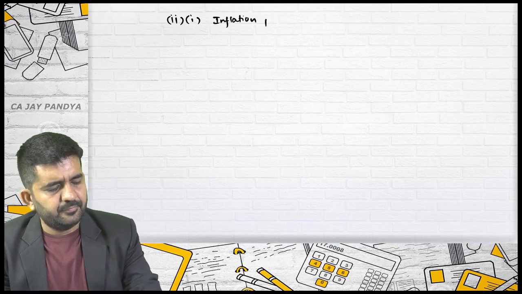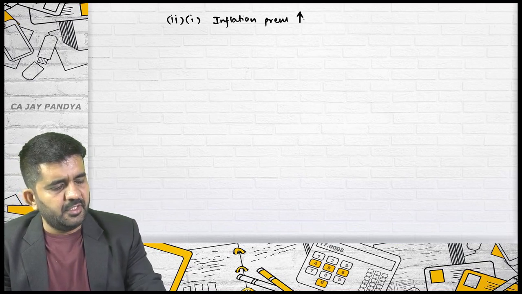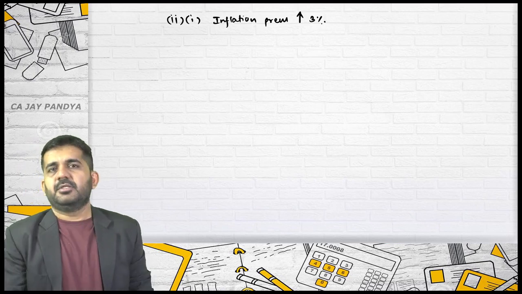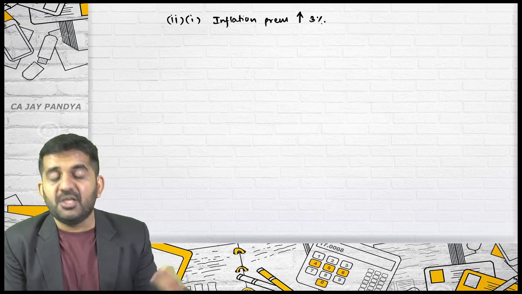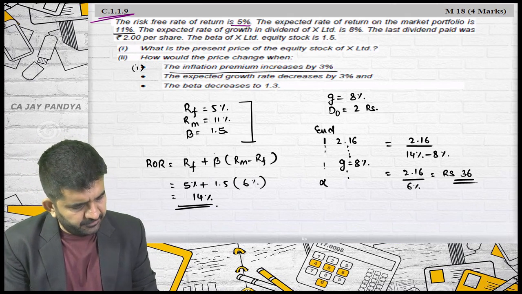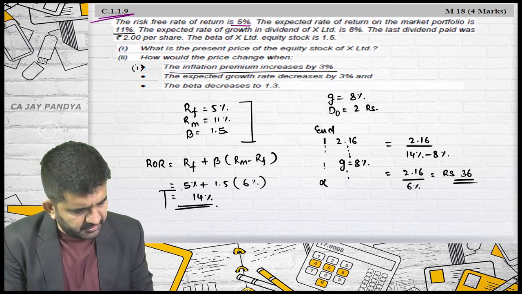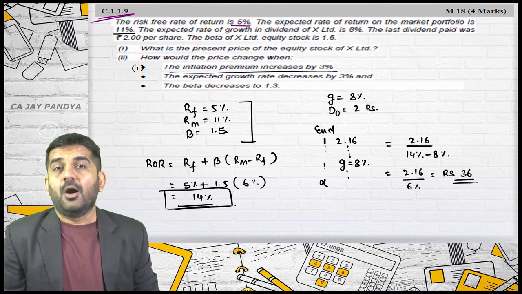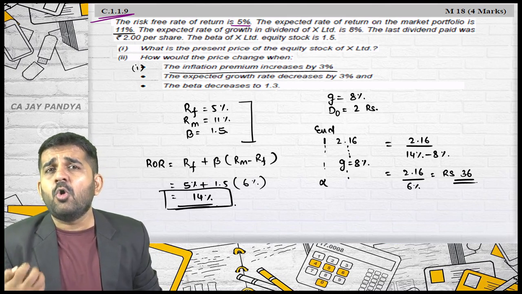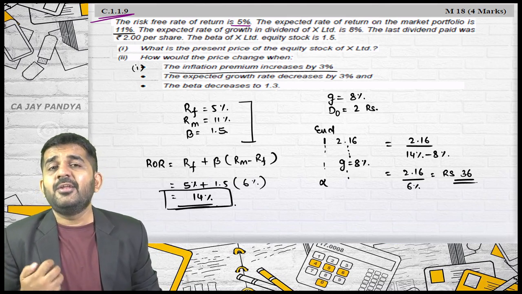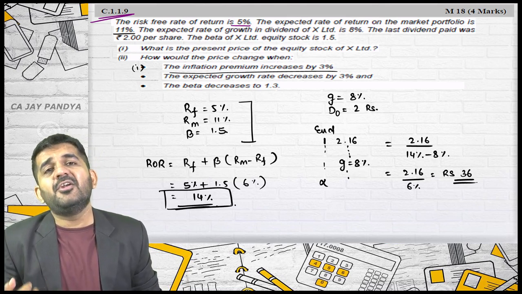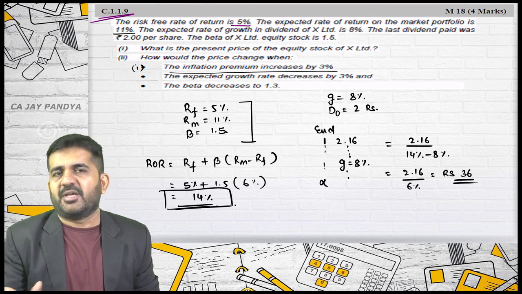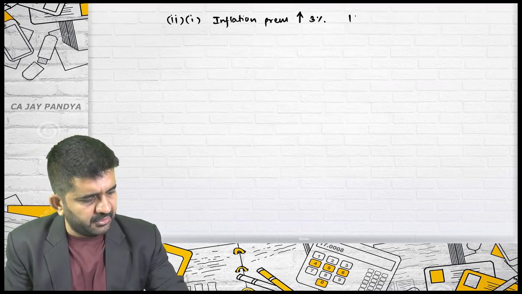If inflation premium increases by 3%. Please understand what was your required rate of return considering each and every point was 14%. Is it all right? Now, the economy is inflating and you want a premium of 3% on it. Then your required rate of return will be converted into 17%. That is 14 plus 3%.